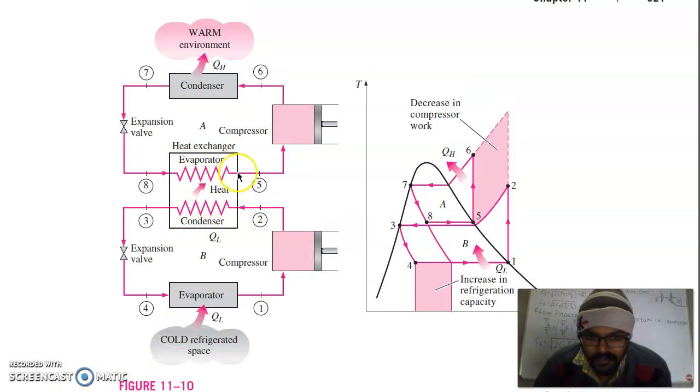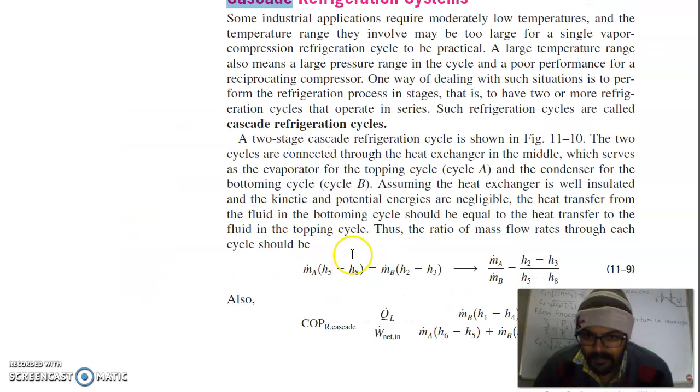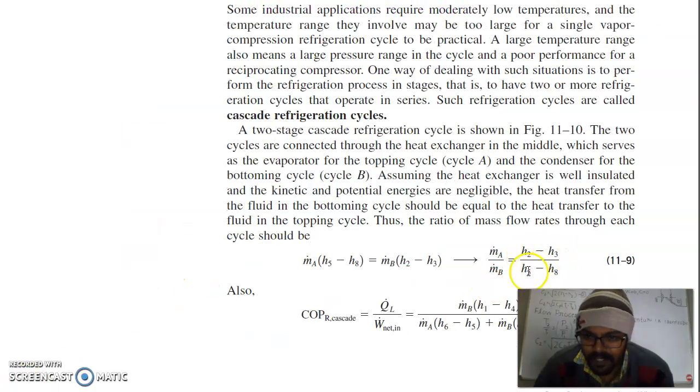Apply the energy balance equation on this heat exchanger. The enthalpy change from 8 to 5 must be equal to the enthalpy change from 2 to 3. So applying this energy balance, you will get mass rate of A times (H5 minus H8), where the mass rate in this A cycle is Ma and in this B cycle is Mb. From the enthalpy ratio you can know what the mass rate of A and the mass rate of B should be, meaning they are interrelated.